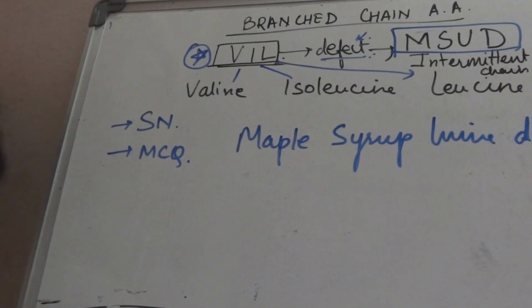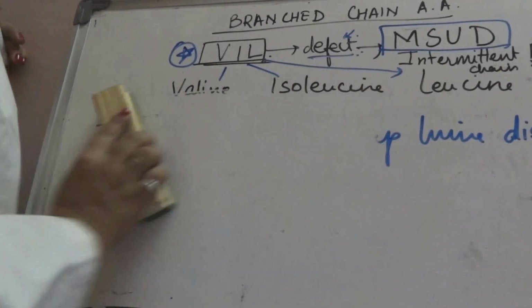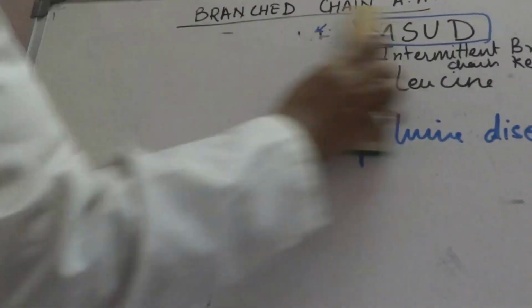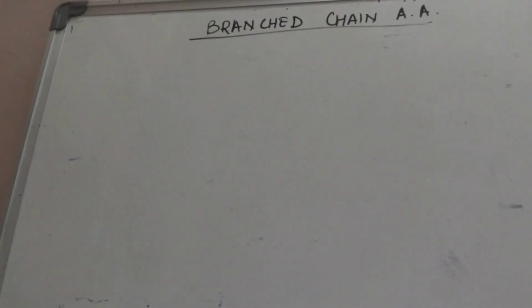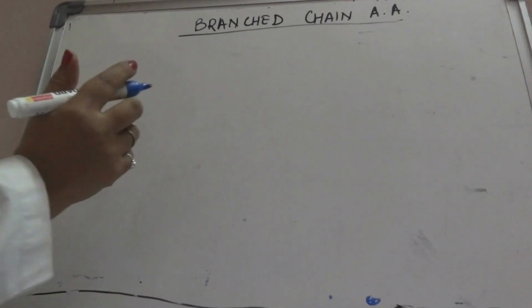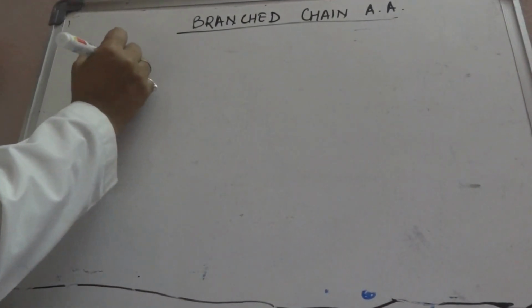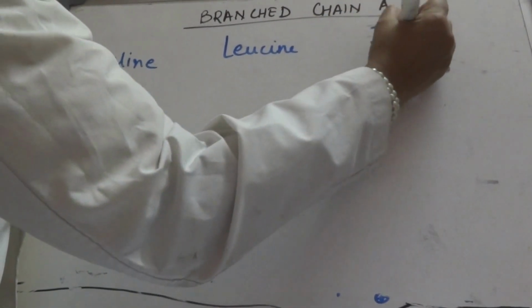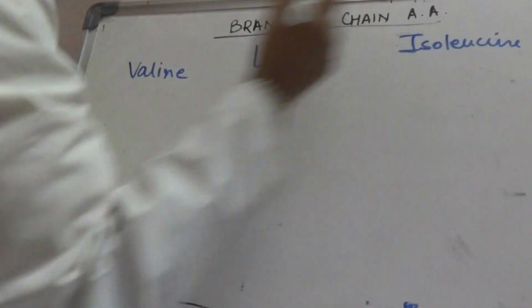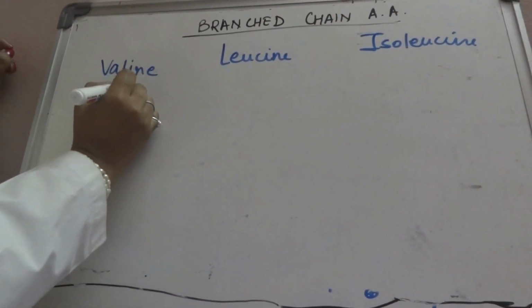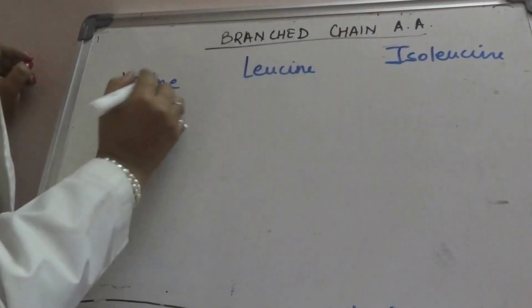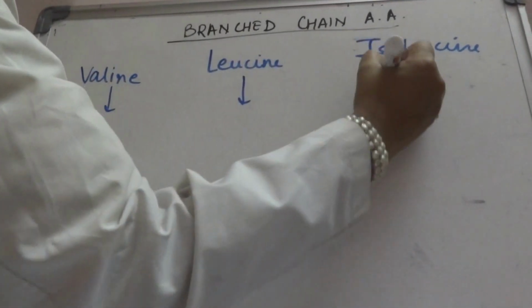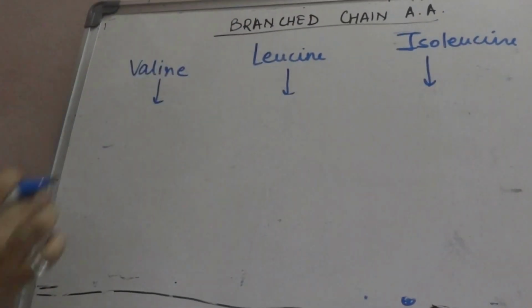Now coming to the metabolism of branched chain, that is valine, isoleucine and leucine. WILL is the mnemonic for it, and the defect leads to maple syrup urine disease. Now we had done valine first, but here we change. We put it first as leucine, then isoleucine. So now valine, leucine, isoleucine undergo the same reactions. That is why we take them together.